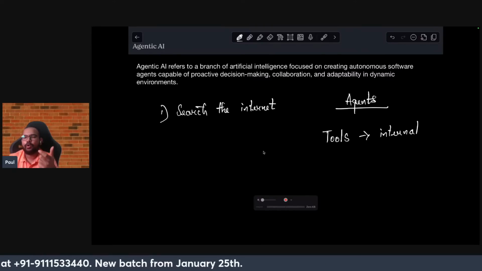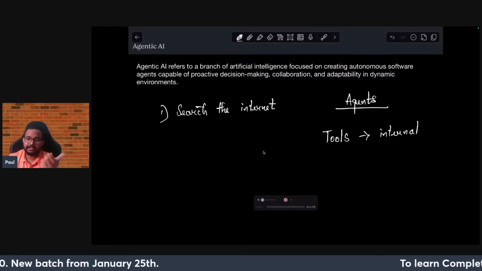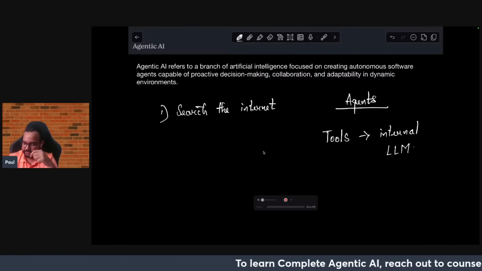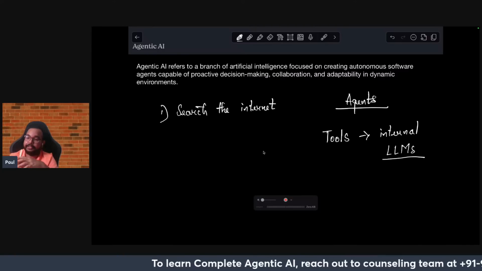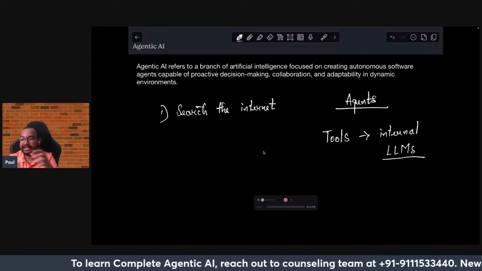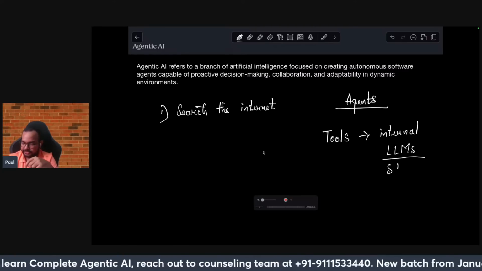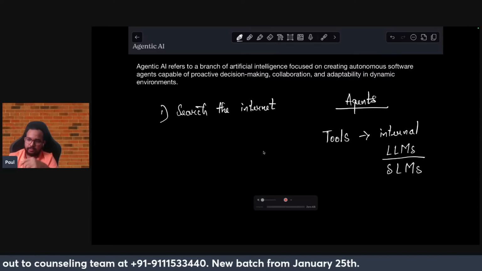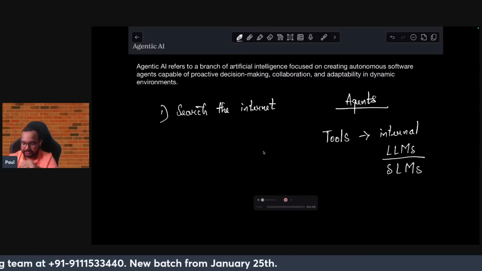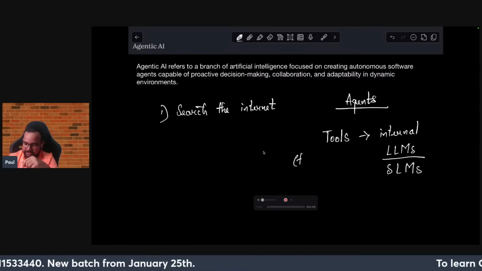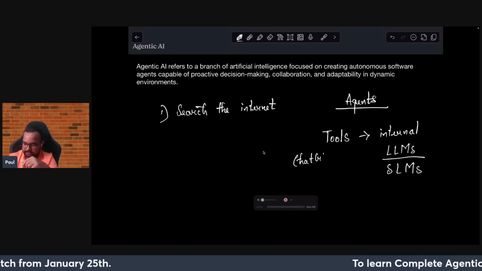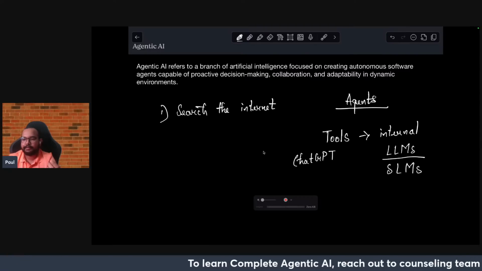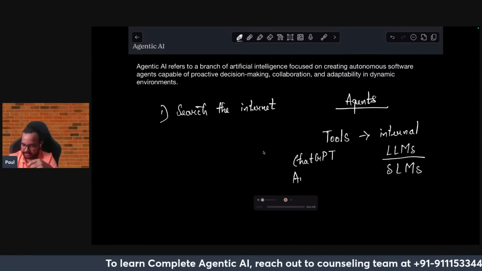Generally, internal tools you can think of directly as LLMs. As you know, it's pretty hot right now, and people have been using LLMs and SLMs, small language models and large language models. Tools with LLMs means integration with something like ChatGPT, anything with respect to OpenAI models, it can be Anthropic.